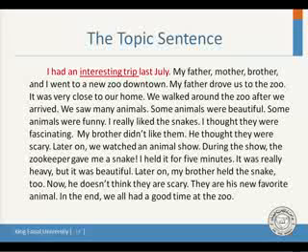For example, this is the same paragraph we studied. What's the topic sentence? It's the first sentence. I had an interesting trip last July. All the paragraph is about this sentence, is about the trip. So you have to start your paragraph with a topic sentence. I had an interesting trip last July. Then all the other sentences describe this interesting trip.